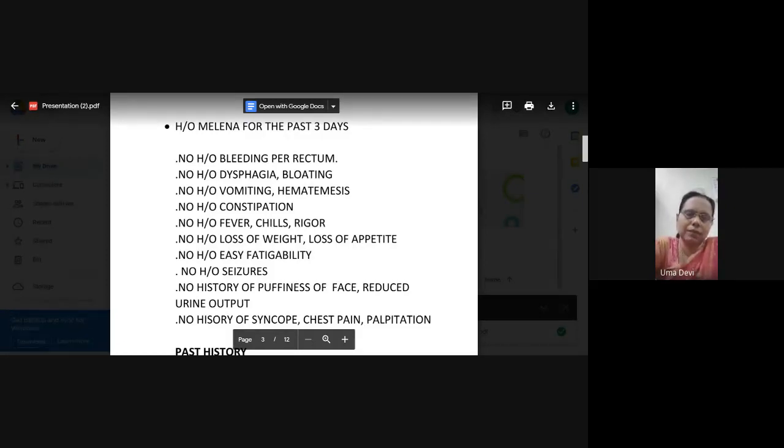What is the DD of black colored stools? If the patient is on iron or bismuth therapy. Yeah, so these are the DD. Now, how will you differentiate if the patient is on iron therapy? It's very common in our sector. It wouldn't be foul smelling.